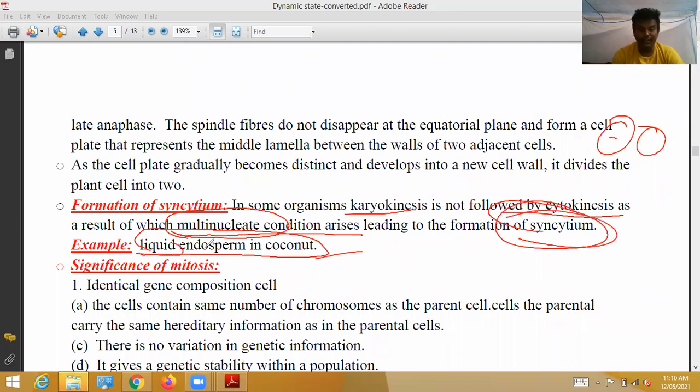Example, liquid endosperm. Liquid endosperm means the liquid water in coconut. If you observe the coconut water, it has multiple nuclei, a syncytium. Okay, that's all.